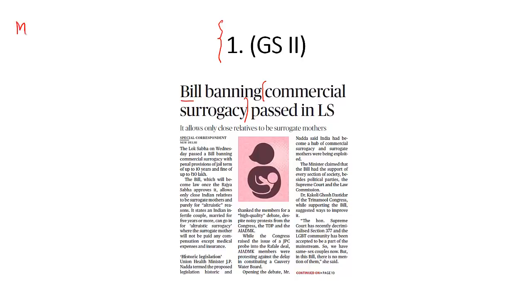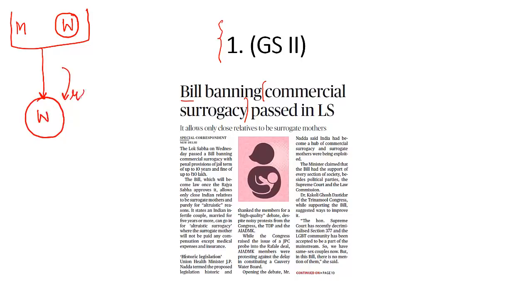We have a man and a woman. The woman is not in a position to conceive, she is not in a position to deliver the child for a variety of reasons. Then what happens? This couple, they approach another woman and they rent the womb of this woman. This is something that we call surrogacy. That means you are renting the womb of another woman and this rented womb will deliver the child, and that is what we call surrogacy.